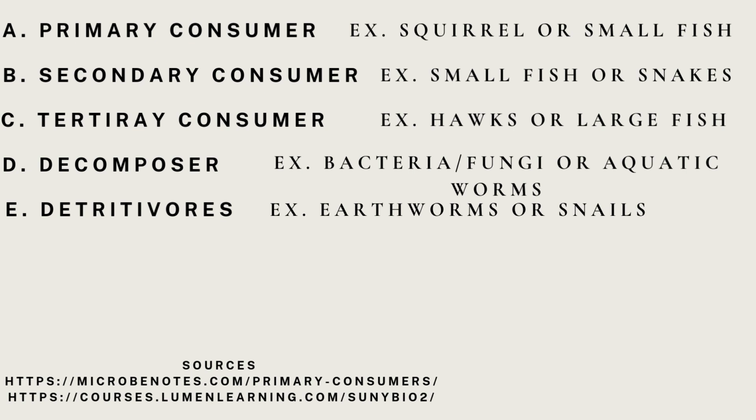Next, we're going to be talking about the secondary consumers. Some examples would be small fish or snakes. These specific organisms feed on primary consumers and are usually carnivores or omnivores. They occupy the third trophic level.